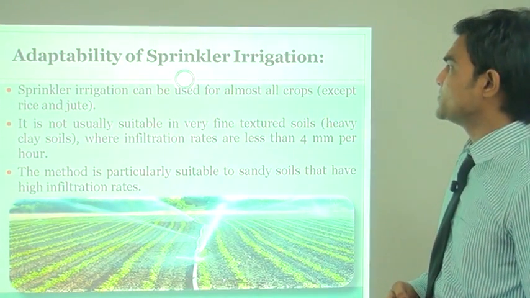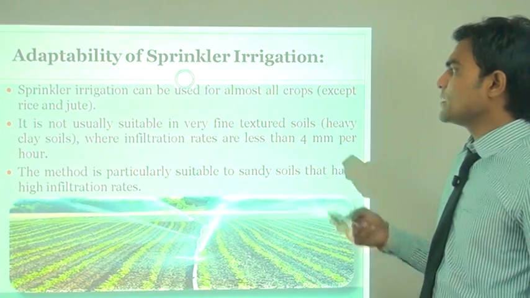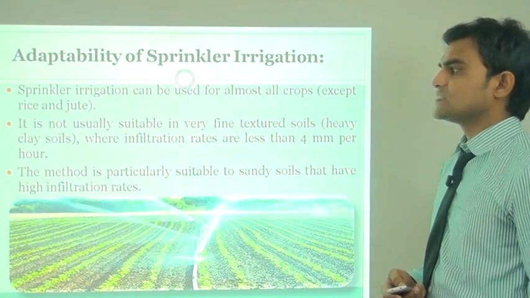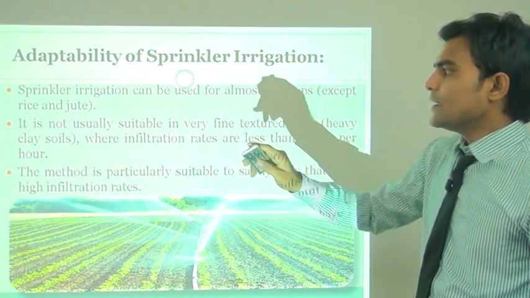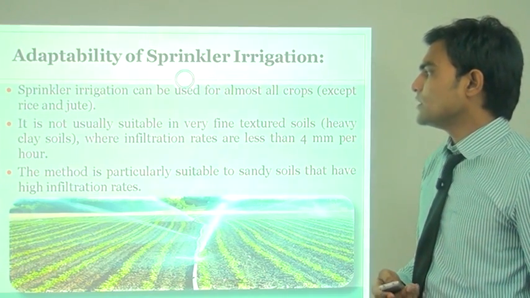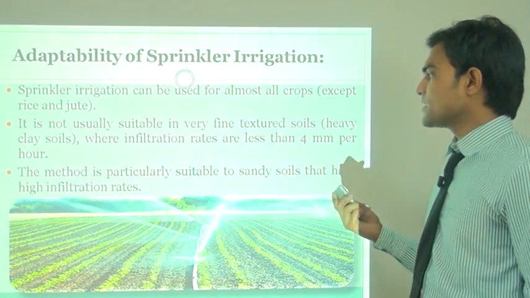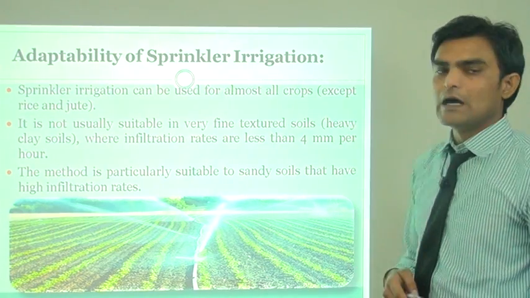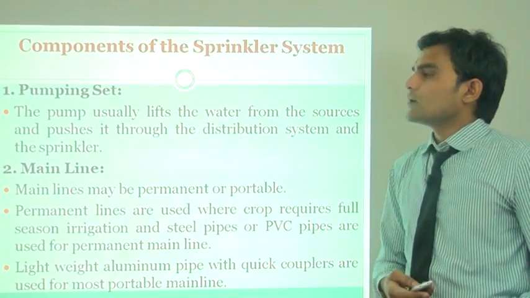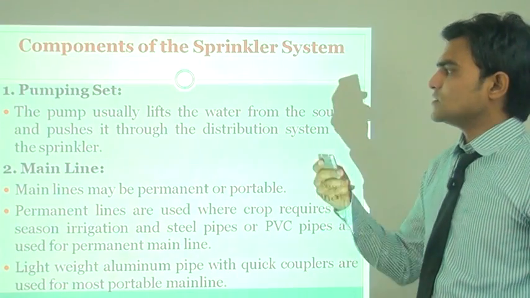Now adaptability of sprinkler irrigation. Sprinkler irrigation can be used for almost all crops except rice and jute only. It is not usually suitable in very fine texture soil, heavy clay soil, where infiltration rate is less than 4 mm per hour. Now components which are used in a sprinkler system.